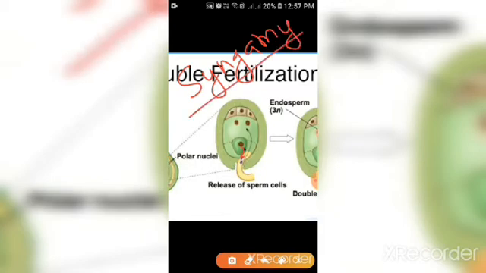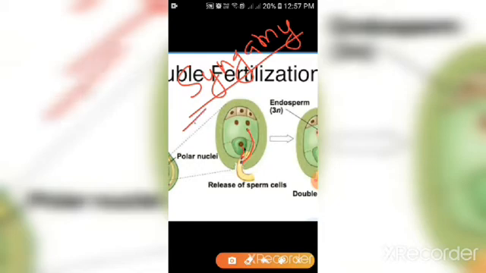And what will the other male gamete do? This other male gamete will combine with two polar nuclei present in the central cell to form what? To form PEN, primary endosperm nucleus.